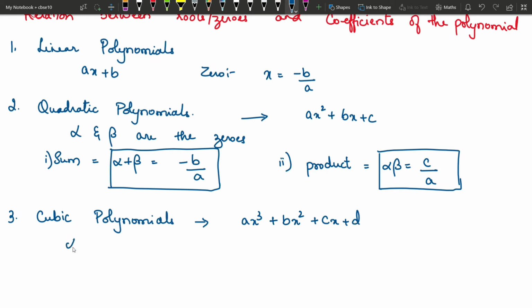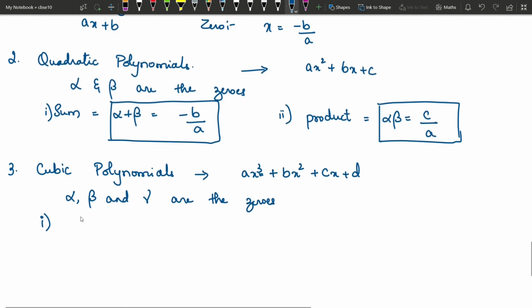So here let us assume alpha, beta and gamma are the zeros. So here we have three answers, right? Because the degree is 3, we will have three answers. So alpha, beta and gamma are the zeros of the polynomial. Then the first one, the relation between roots and coefficients, is the sum of all the roots.